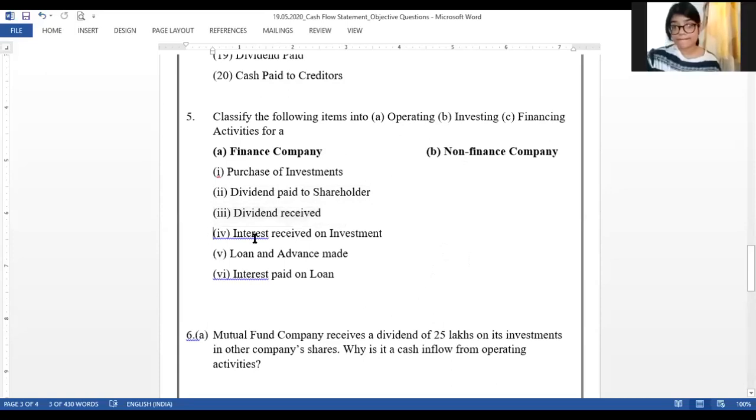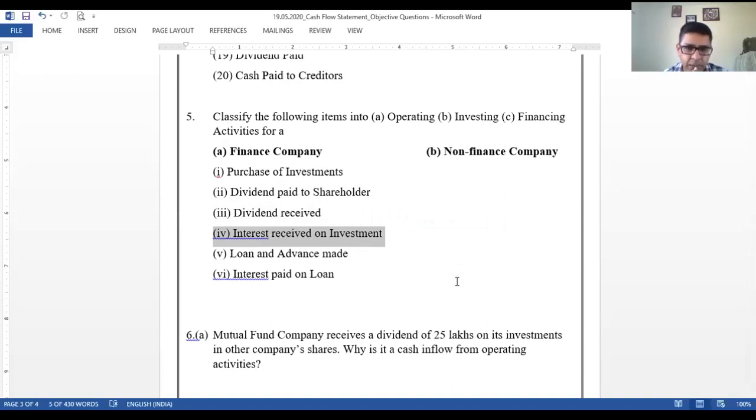Dividend received. Operating. Interest received on investments. So it will be operating. Loans and advances made. Operating. Interest paid on loan. Operating, that's good.